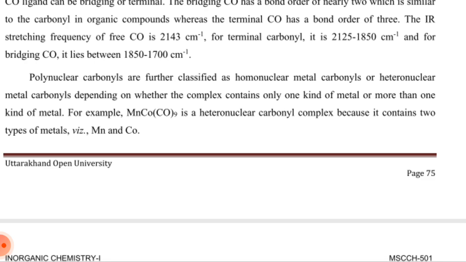Polynuclear carbonyls are further classified as homonuclear metal carbonyl or heteronuclear metal carbonyl, depending on whether the complex contains only one kind of metal or more than one kind of metal. For example, manganese cobalt nonacarbonyl is a heteronuclear carbonyl complex because it contains two types of metal, manganese and cobalt.